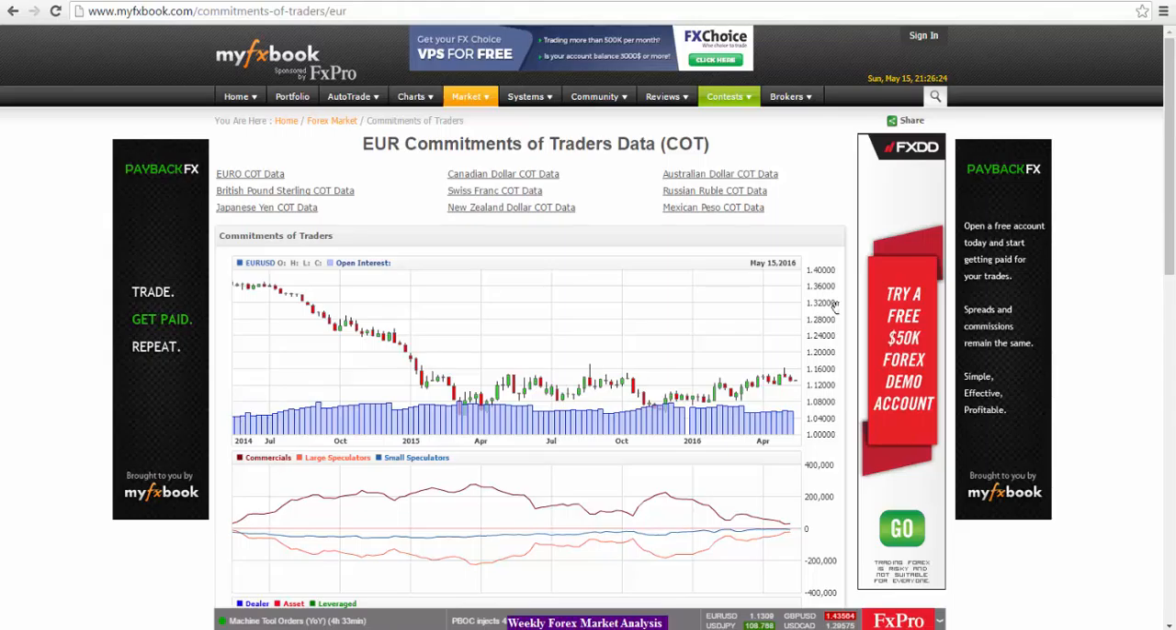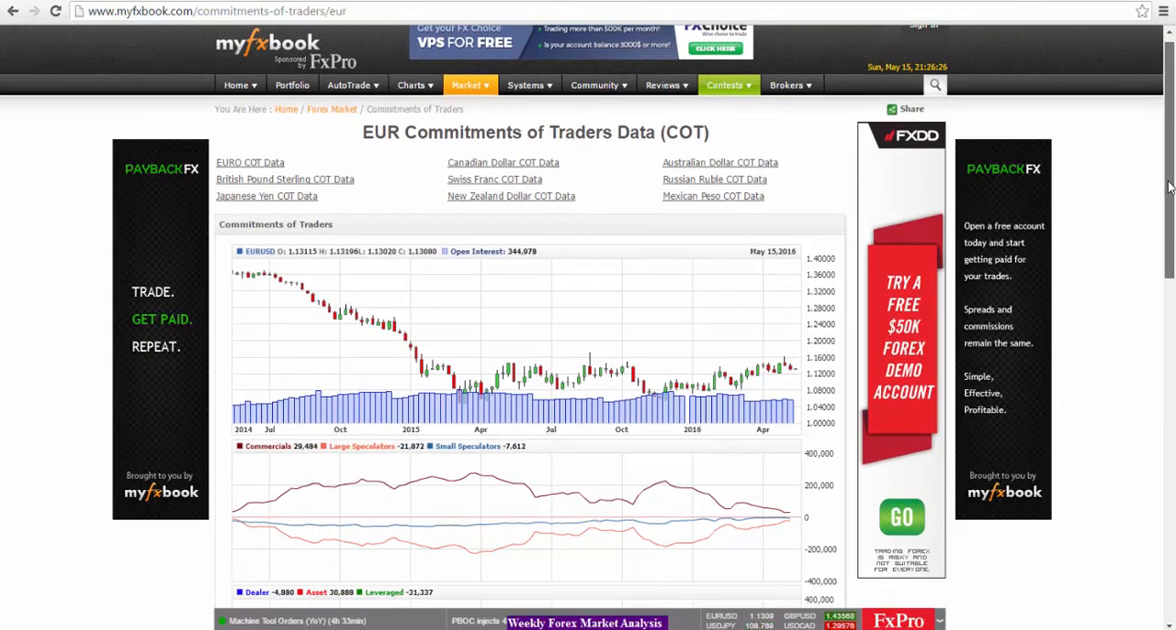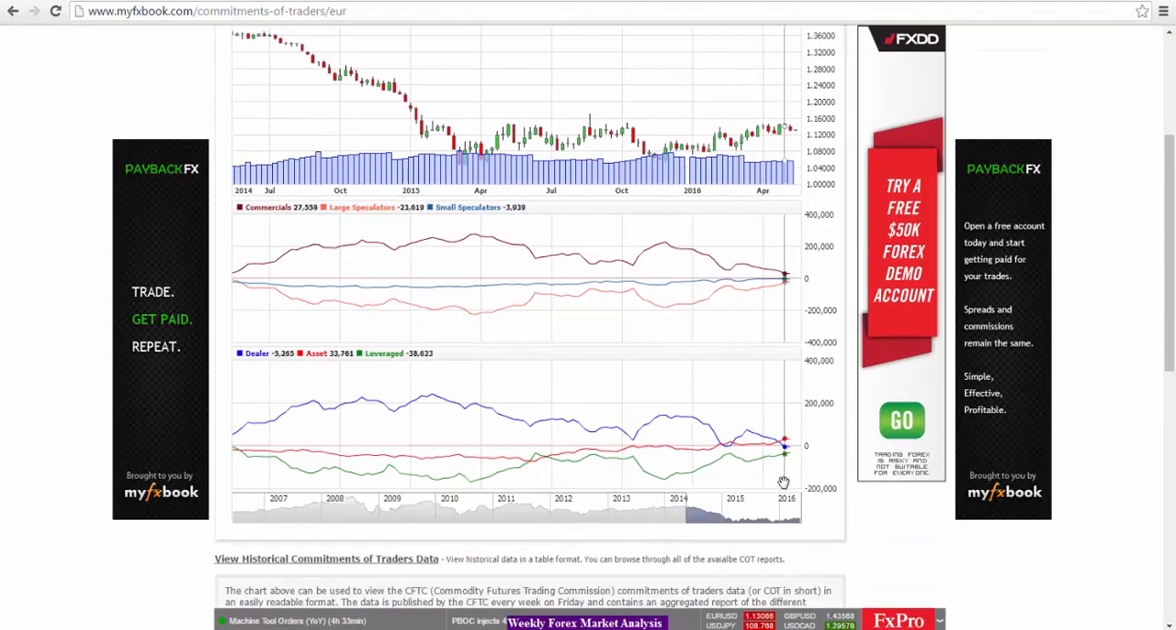Moving on to commitment of traders data, we'll start with Euro US dollar. Here we see the leveraged money, the green line, has been decreasing their short position. This week we saw a further decrease in the short positions. We have gone from 38,623 to 31,337. So a bit of a decrease in the short positions, which suggests a long position for the euro.